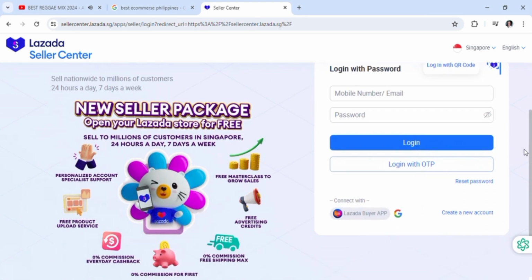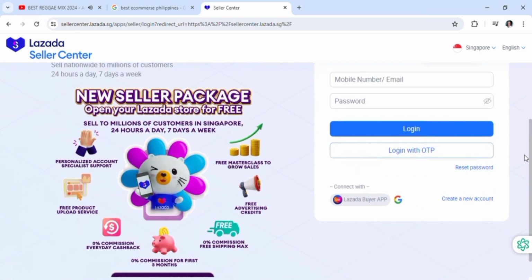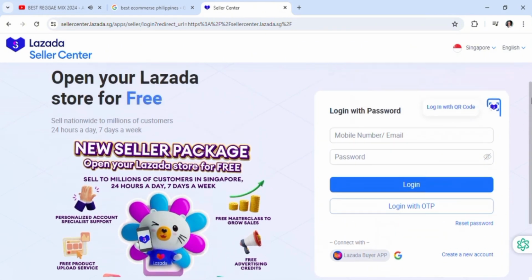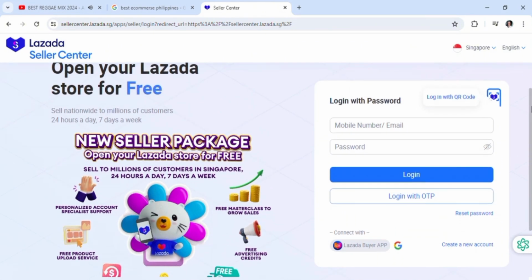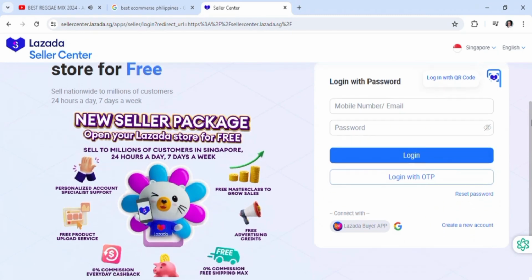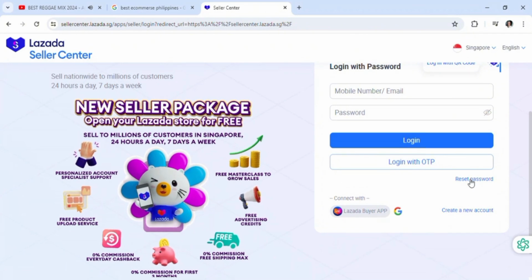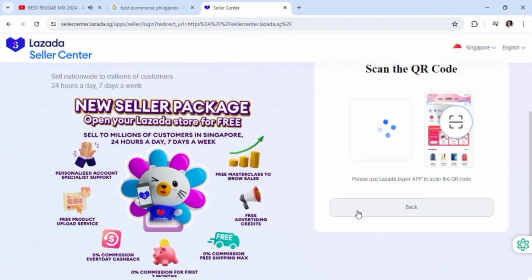So Lazada, again, to register, you just need your phone number or email and password, click login, and that's basically it. Input your phone number and password and sign up, or go ahead and create your own account.